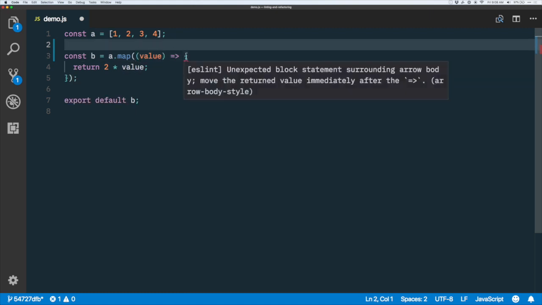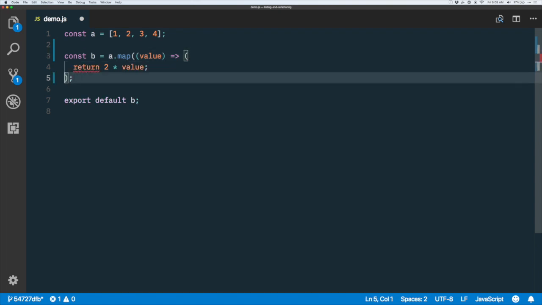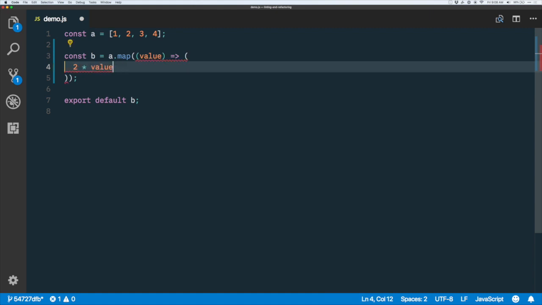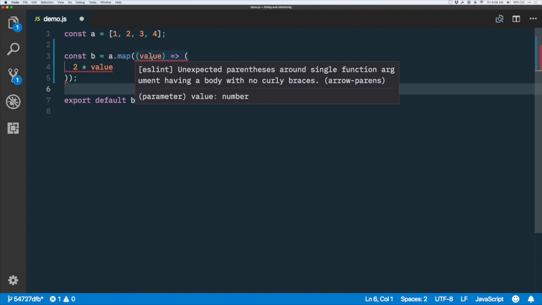Now we're getting another warning. Unexpected block statement surrounding arrow body. So now we need to not have a block statement. Since we're just returning a value, we need to change it into an expression, and we can remove the return statement as well. Oh, but now we've got another warning. What is this? Now we've got unexpected parentheses around a single function argument having a body with no curly braces.